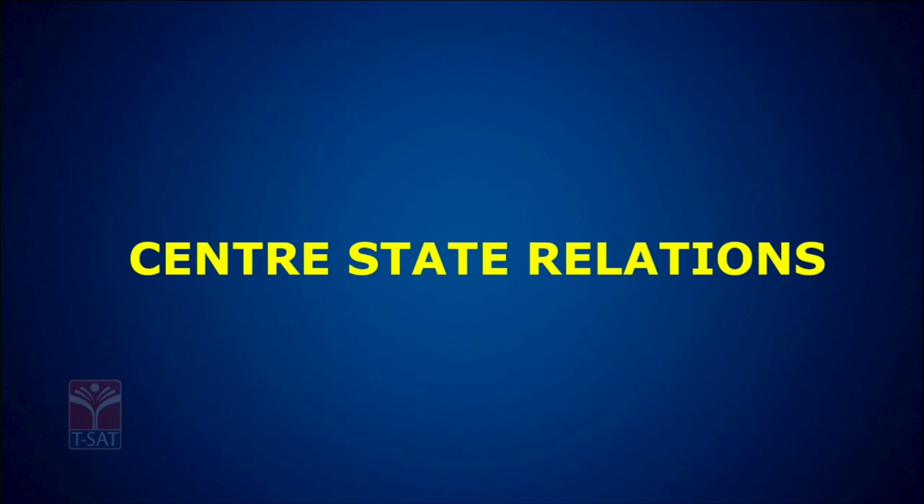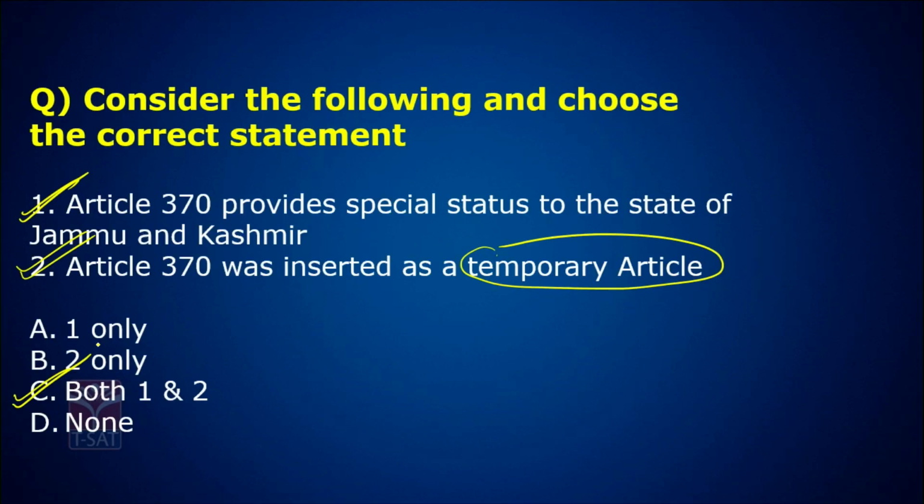But things did not go that way. A lot happened with respect to Jammu and Kashmir. But by a presidential order of 2019, India successfully revoked Article 370 and made Jammu and Kashmir administratively, legislatively, and politically completely a part of India. But when Article 370 was inserted, it was a temporary article. So, the answer is C. Let's go to the next question.